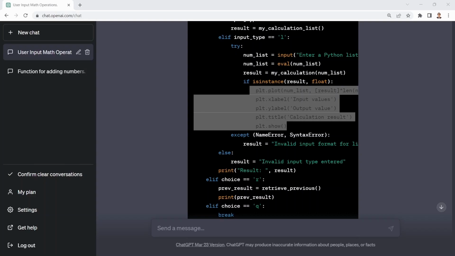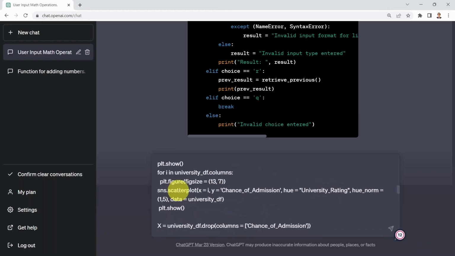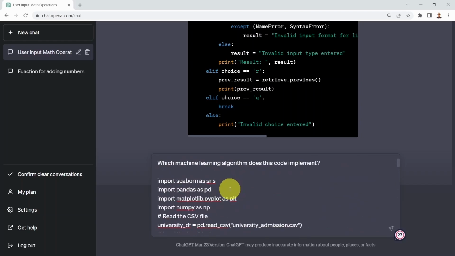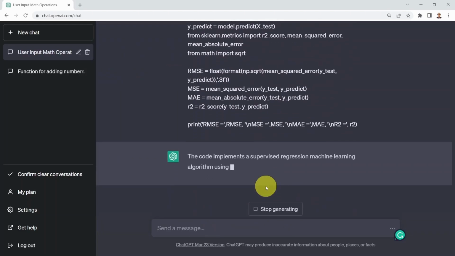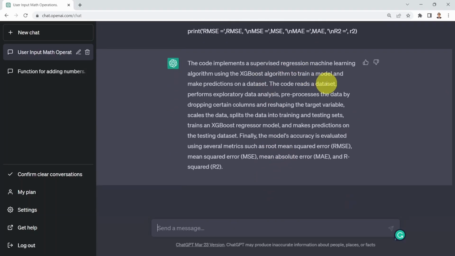Okay. What if I would like to improve upon a machine learning model that we already have? This is one of my favorites, and that's when I said, this is pretty incredible. For example, what if I say, which machine learning algorithm does a given code implement? I'm going to copy the code, and let me show you what I mean. So here I have a machine learning regression model that implements XGBoost. We have used that before in previous lessons. And here I'm going to say, which machine learning algorithm does this code implement? It's going to tell you, well, this code uses a supervised regression machine learning algorithm, known as the XGBoost algorithm, to train a model and make predictions.